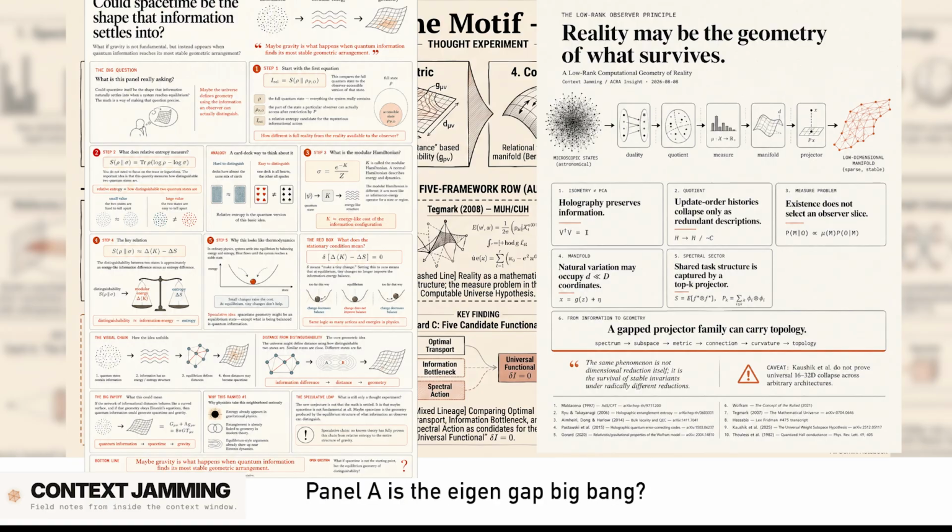Panel A is the Eigengap Big Bang. Yeah. What if the Big Bang wasn't an explosion of matter in space-time, but the exact moment a mathematical eigengap opened up, solidifying a stable geometry out of pre-geometric information? It is a brilliant, stunning visual. But I have to state plainly, this is a completely novel, unpublished extrapolation.